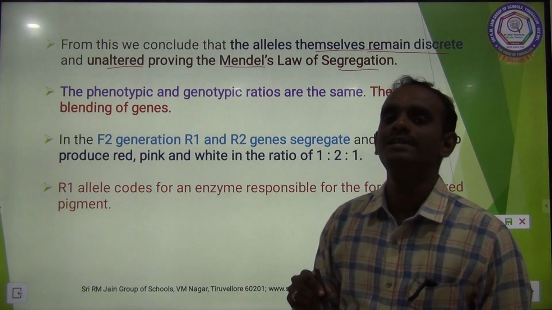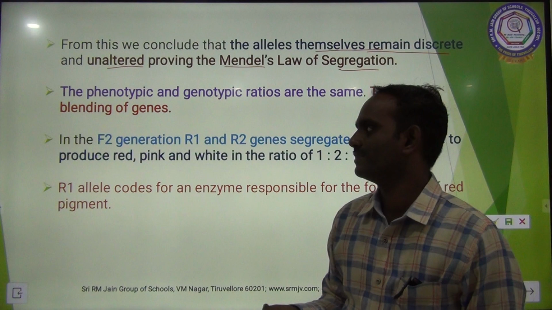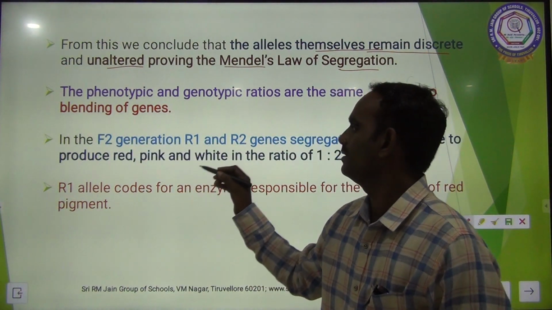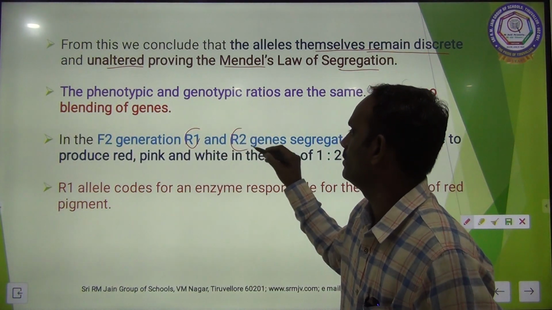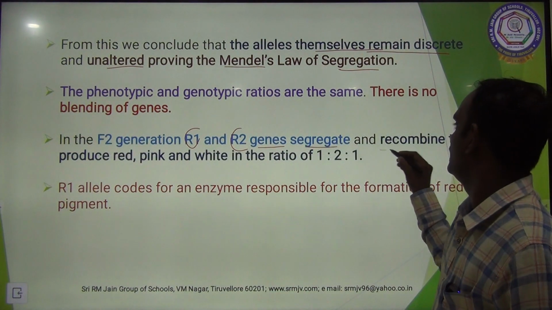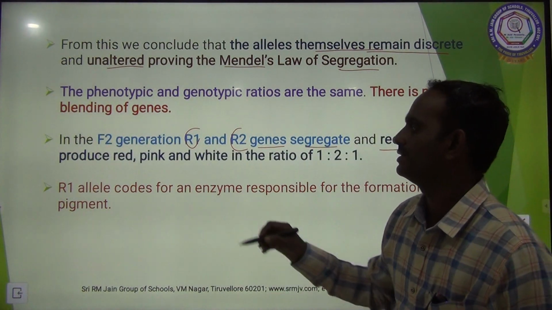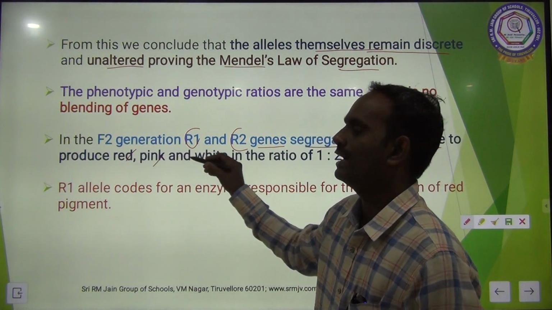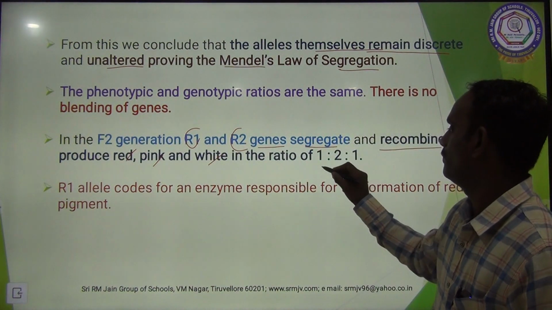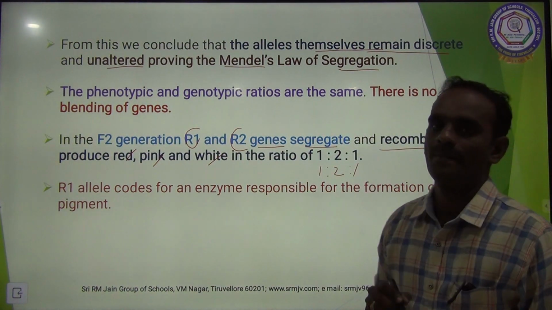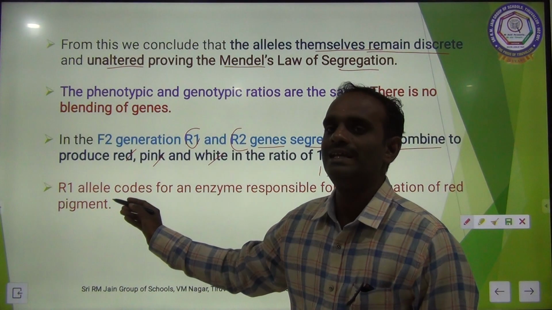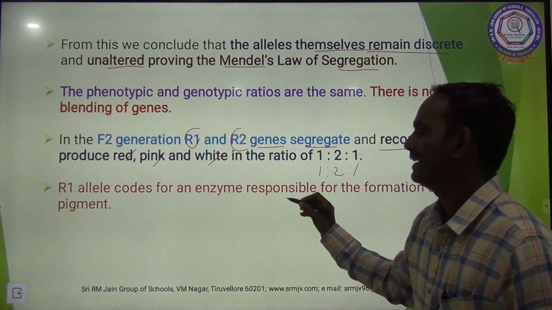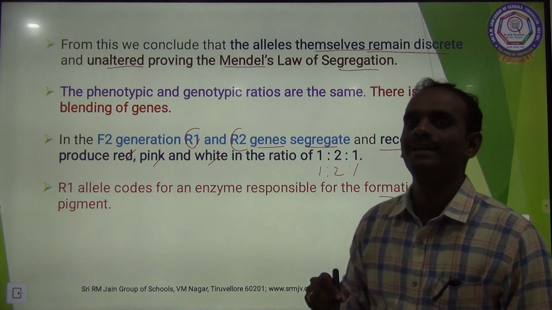There is no blending of genes. In the F2 generation, R1 and R2 genes segregate and recombine to produce red, pink and white in the ratio of 1:2:1.